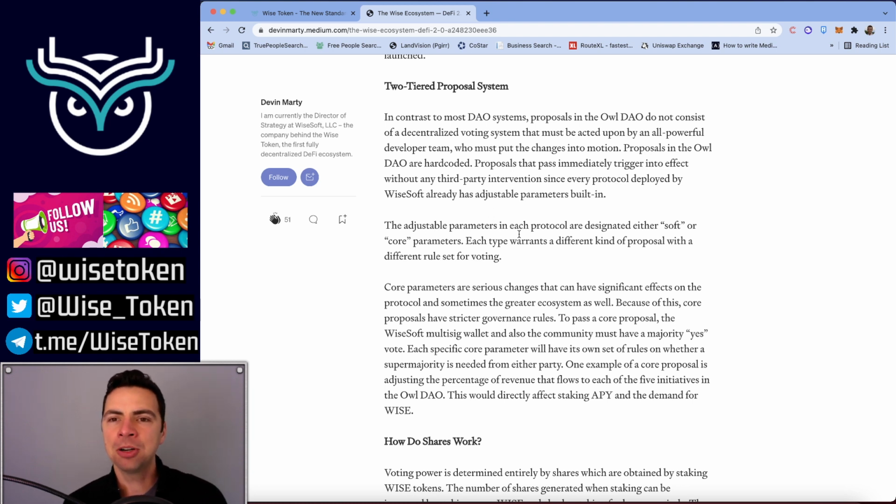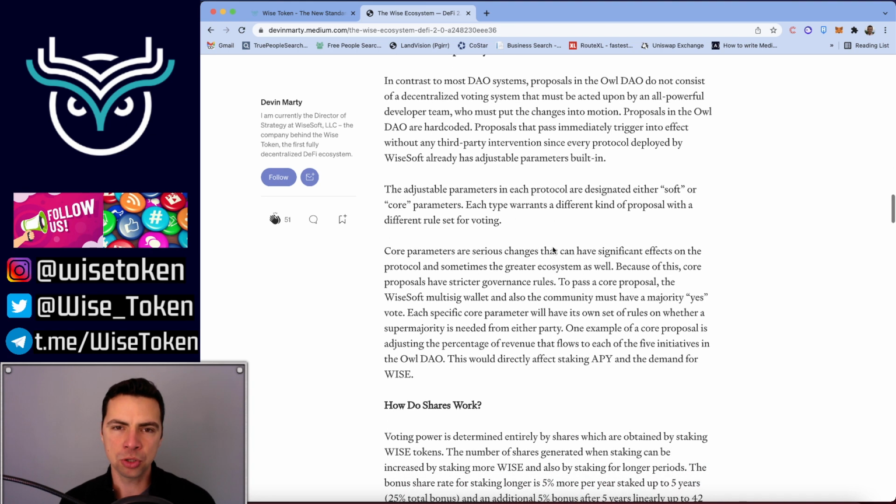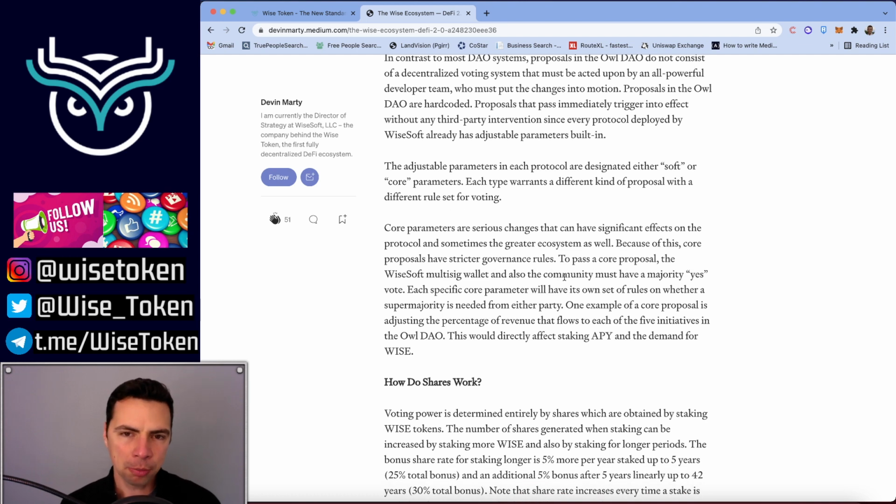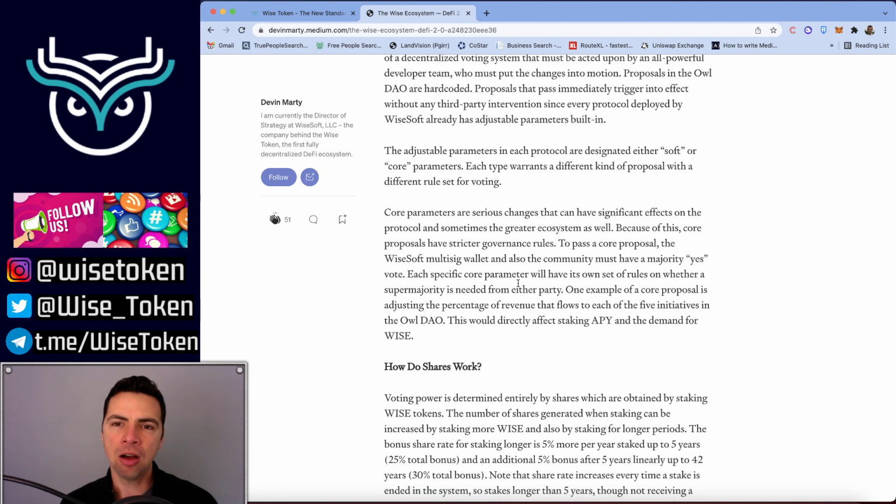The adjustable parameters in each protocol are designated either soft or core parameters. Each type warrants a different kind of proposal with a different rule set for voting. Core parameters are serious changes that can have effects on the protocol and sometimes even the greater ecosystem as well. Because of this, core proposals have stricter governance rules. To pass a core proposal, the Ysoft multi-sig wallet and also the community, the shares voting system, must have a majority yes vote. And then also each specific core parameter will have its own set of rules whether a supermajority is needed from either party.